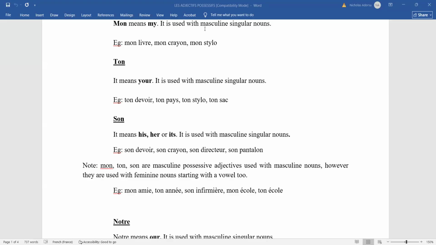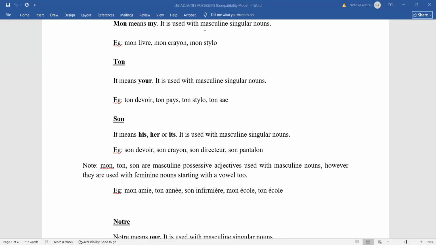So we are saying that the masculine singular possessive adjectives, and so far the ones we have seen here, are mon, which means my, ton, which means your, and son, which means his, her, or its. Are you getting it? When we ask for masculine singular possessive adjectives, we have mon, ton, son, and then notre, votre, and leur. Now we know that mon, ton, son are for masculine singular nouns, but